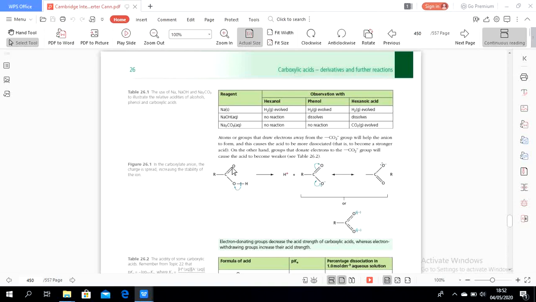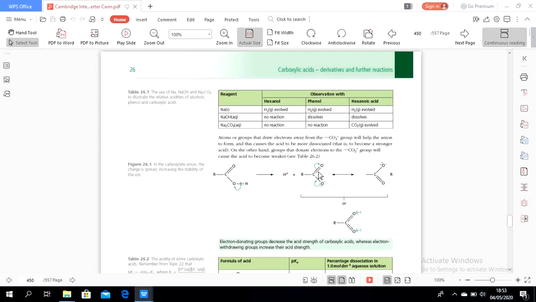And there is another electron withdrawing group, oxygen, which is double covalently bonded with carbon. This oxygen also withdraws electrons from the carbon, making this carbon become electropositive or an electrophile.